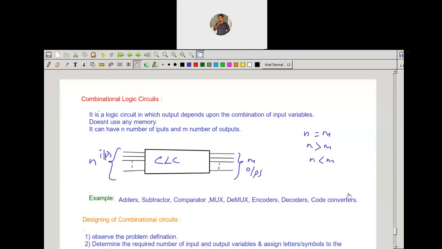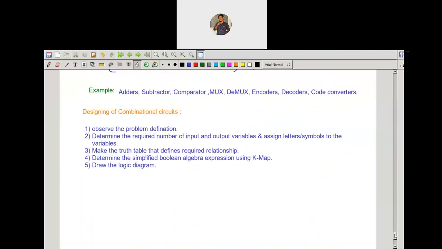So that is the definition of a combinational logic circuit. For example, if you want to design a combinational logic circuit, you can observe the steps here. You need to follow these steps.